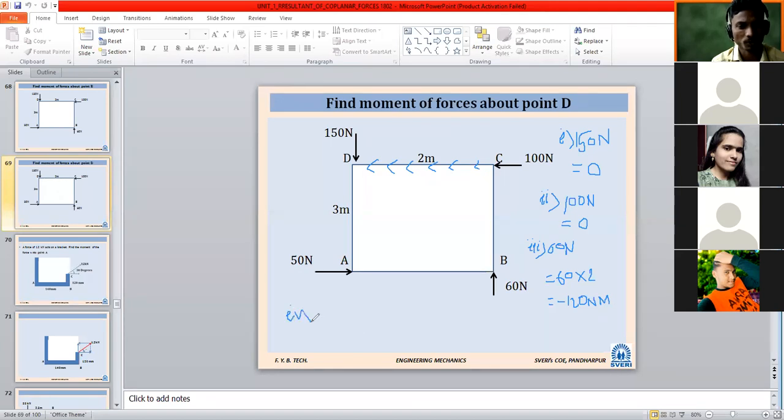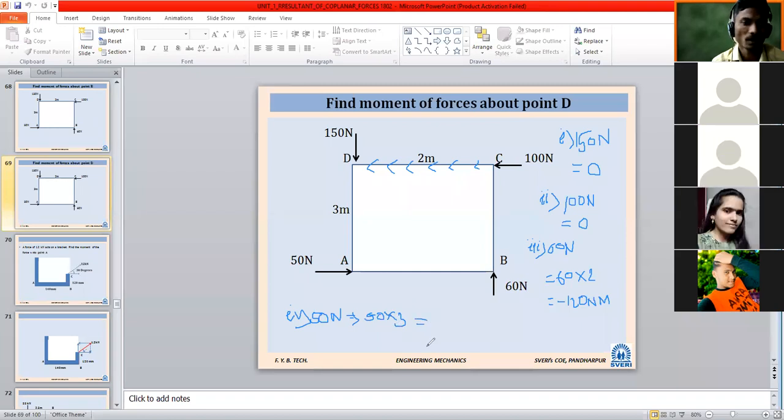What about the fourth force? 50. What is the magnitude? 50 into what will be the perpendicular distance? 3 meter. So what will be the effect, clockwise or anti-clockwise? Anti-clockwise. So again anti-clockwise, so minus 150.